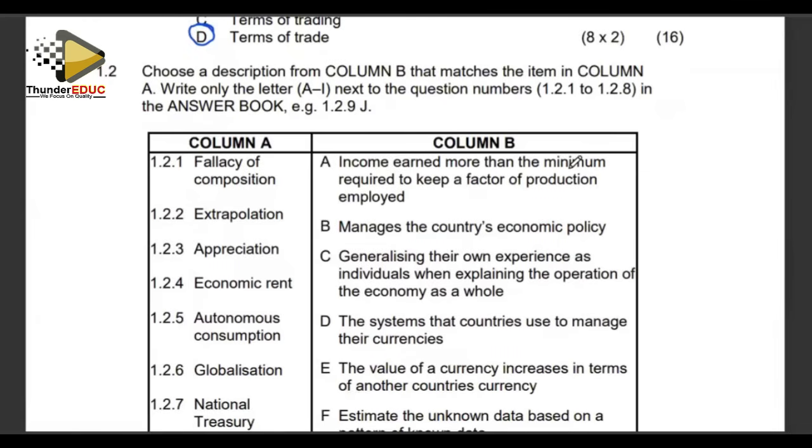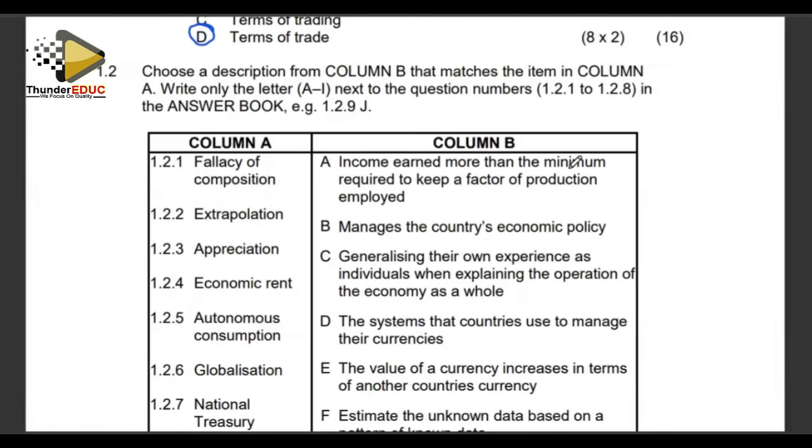We move on to question number 1.2. It's a matching column question. The first one talks about fallacy of composition. I understand you know what fallacy of composition is. When I'm talking of a fallacy of composition, we are saying the behavior by one individual does not determine the behavior of the total. Meaning to say, if the behavior of one business we can determine it, it does not mean that that business, if it's operating against other businesses in the economy, they will portray the same behavior.